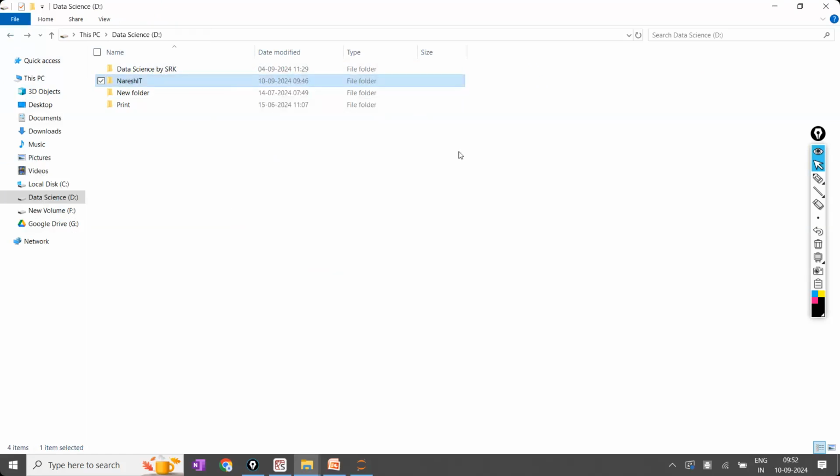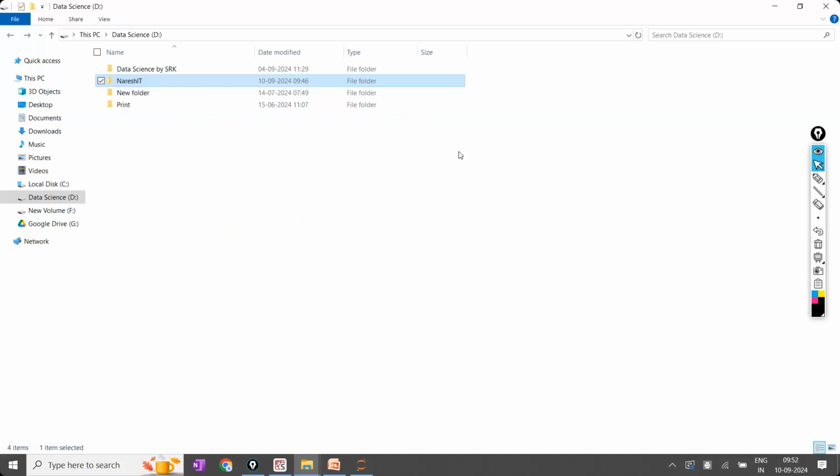If due to some reason this folder was deleted, this is my 5 years of efforts from many batches, many things, data sets, the notes I have collected, the interview questions, everything is here only. If for some reason it was corrupted or lost, it is going to be a big problem for me. For that, I have stored the entire information in the pen drive, in my external hard disk.